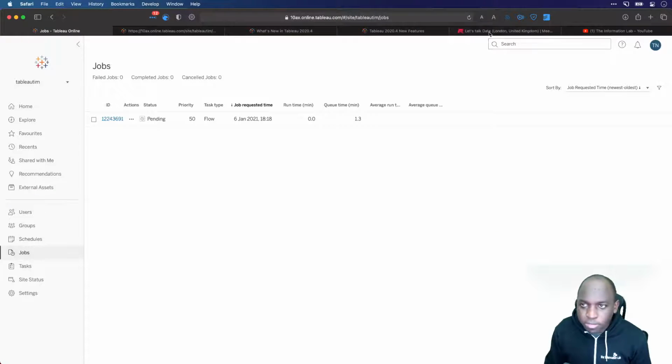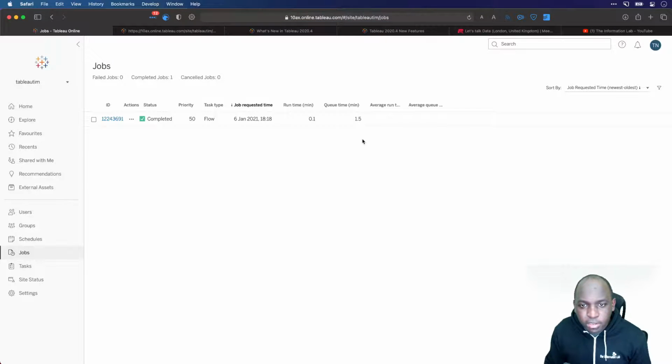I'll just go back and check if this has finished. Let's just make sure this is finished. Yes, it's finished. It queued for 1.5 minutes, and it ran in 0.1 of a minute, which I'd assume is like 10%. So it ran in 6 seconds, if that makes sense.